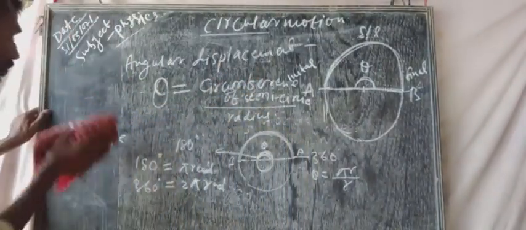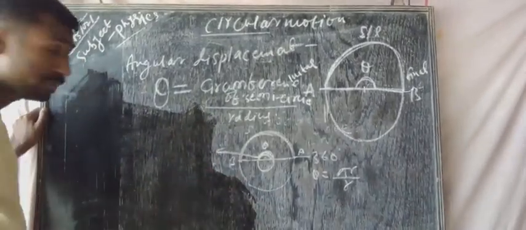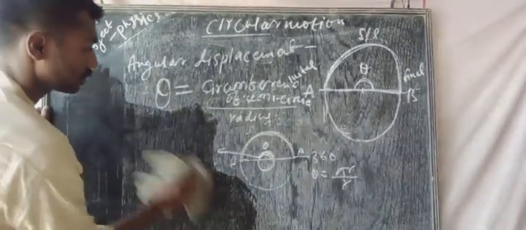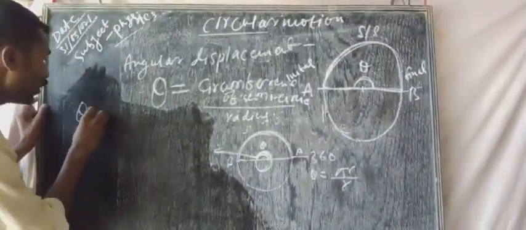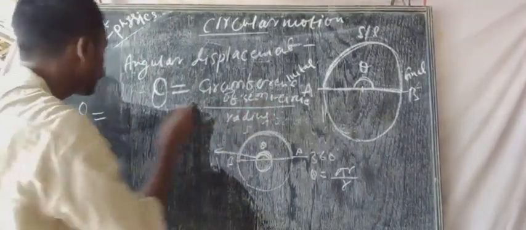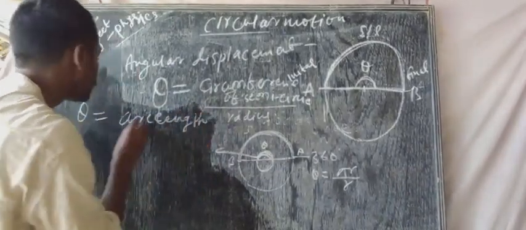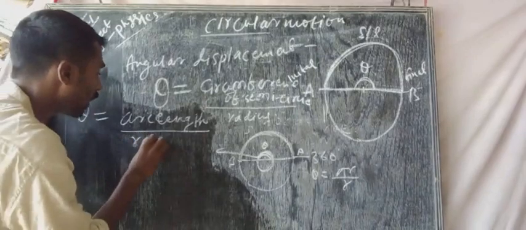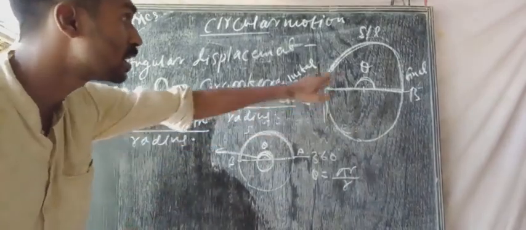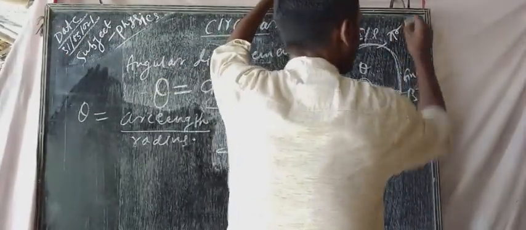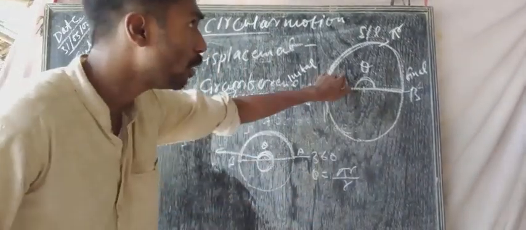That can be written as theta will be equal to the circumference of the semicircle, that means arc length, by radius. So as we know, the circumference of the semicircle will be equal to how much? Pi r, because the circumference of the circle is 2 pi r. So the circumference of the semicircle will be equal to pi r.